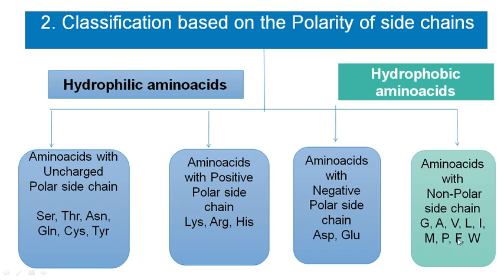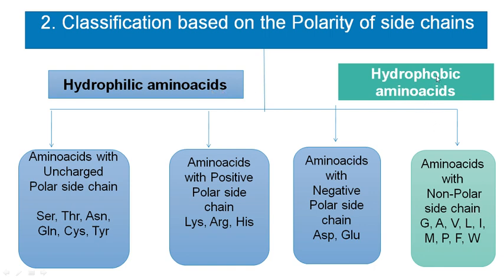F stands for phenylalanine and W stands for tryptophan. These are the single letter symbols used to denote amino acids. G stands for glycine, A for alanine, V for valine, L for leucine, I for isoleucine, M for methionine, P for proline, F for phenylalanine, and W for tryptophan. So these are the amino acids which have non-polar side chains. This is the second classification: based on the polarity of the side chain, they can be classified into hydrophilic and hydrophobic amino acids.